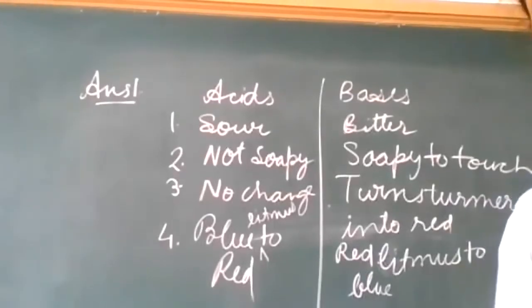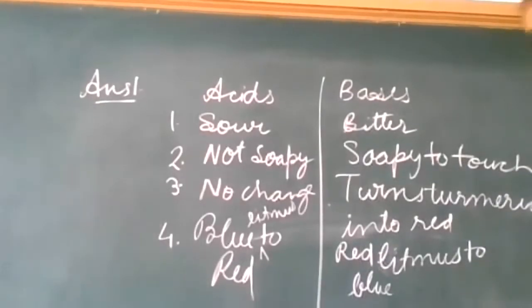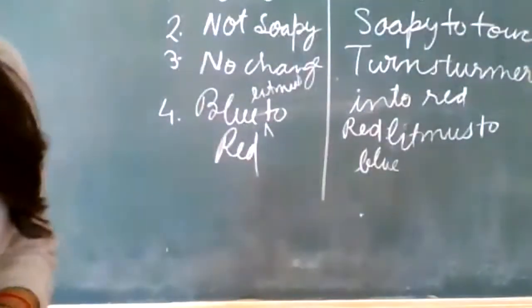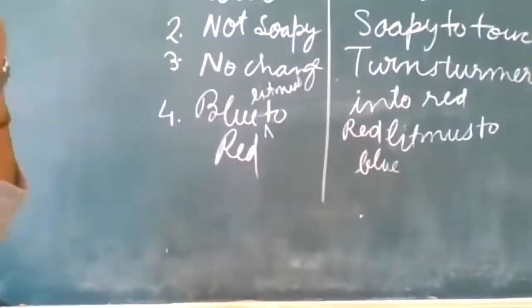Rohan Gabla, what is the effect of phenolphthalein on base? The effect of phenolphthalein on acid is colorless and on base it changes into pink. Yes.